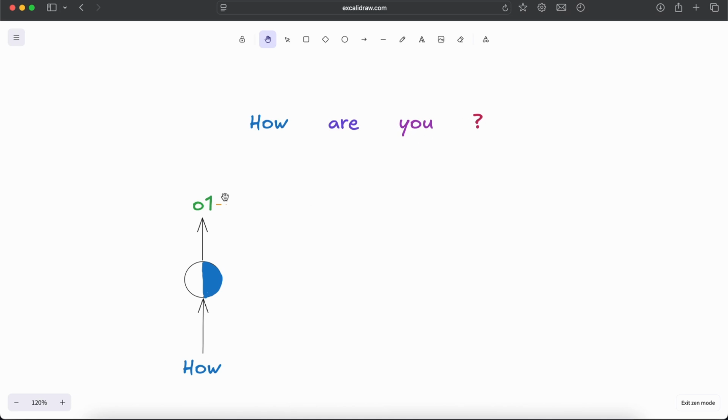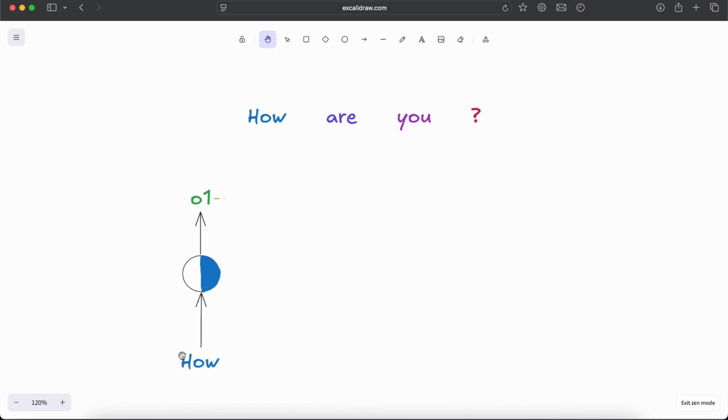If you imagine a simple feed-forward neural network, we'll have an input, then some hidden layers, and you'll get some output. Here we have shown that we are passing the token how. But as you know, we won't be able to pass the token as it is. We'll need to first get an embedding of this token. Obviously, we need to represent it in a numerical form. Then only will we be able to pass it.